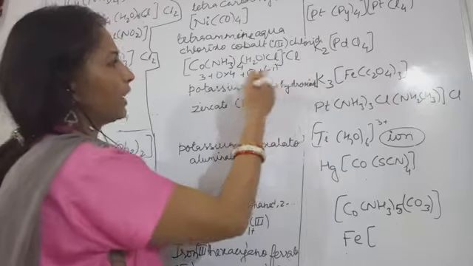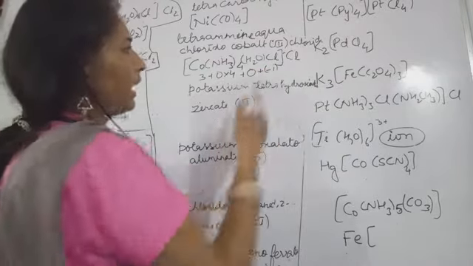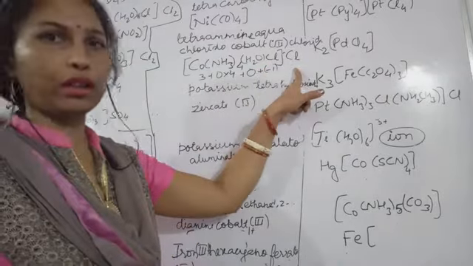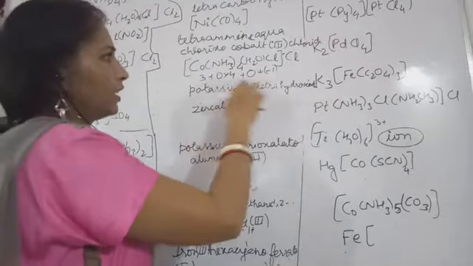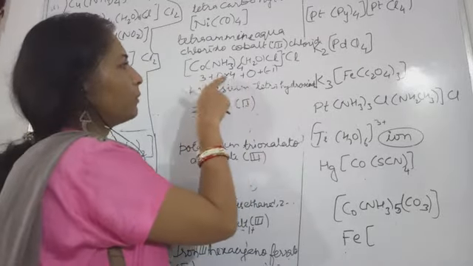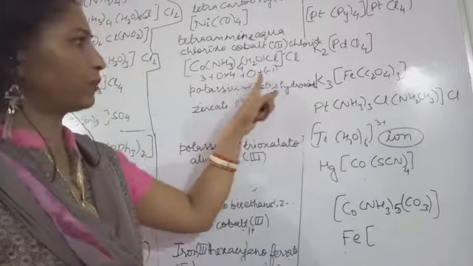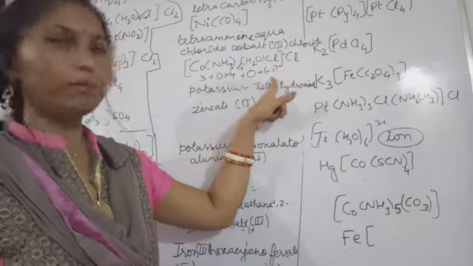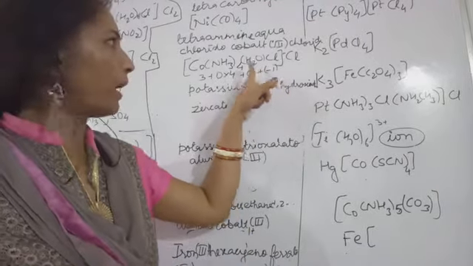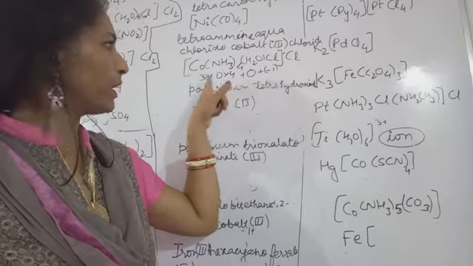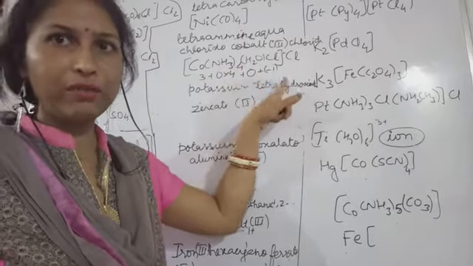Just calculate this: 3 plus -1 gives you plus 2.